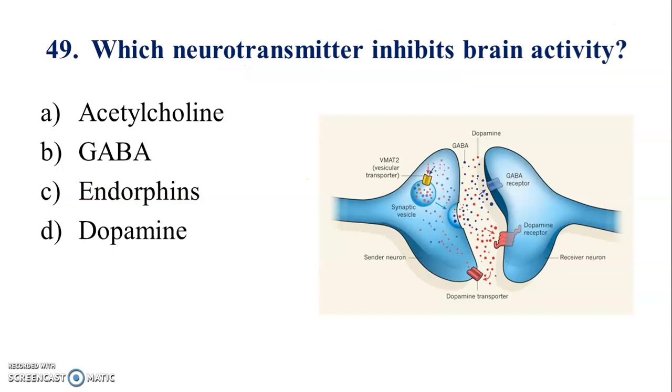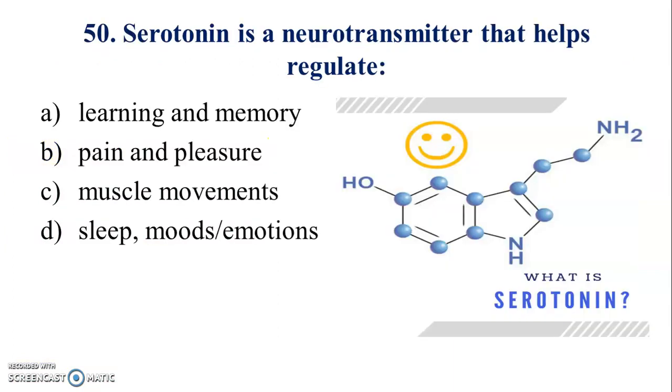Which neurotransmitter inhibits brain activity? Answer is B. 50. Serotonin is a neurotransmitter that helps regulate. Answer is D.